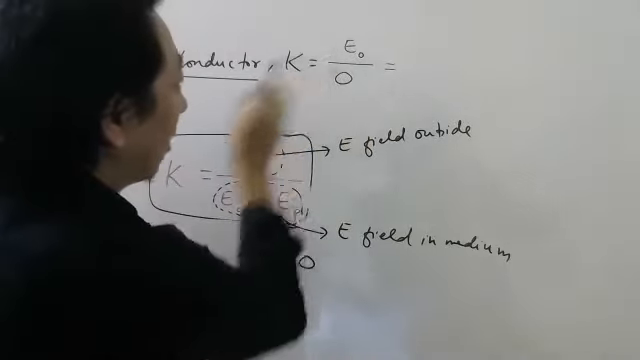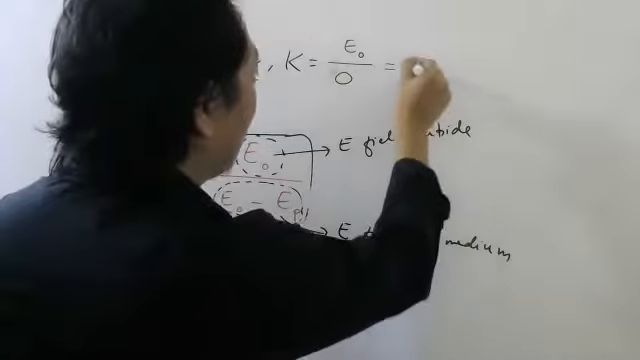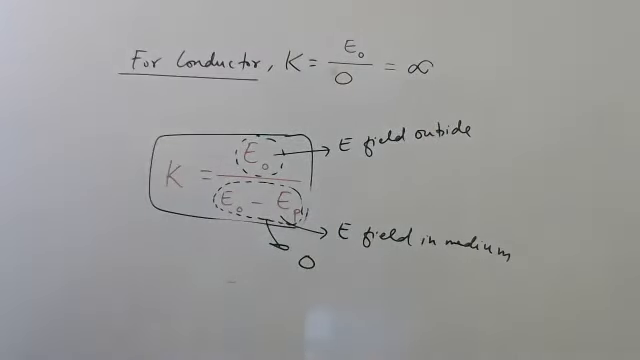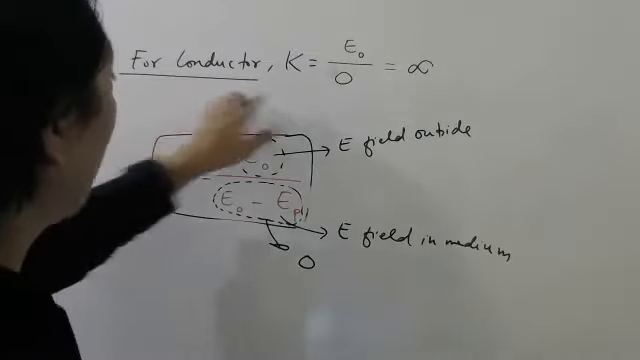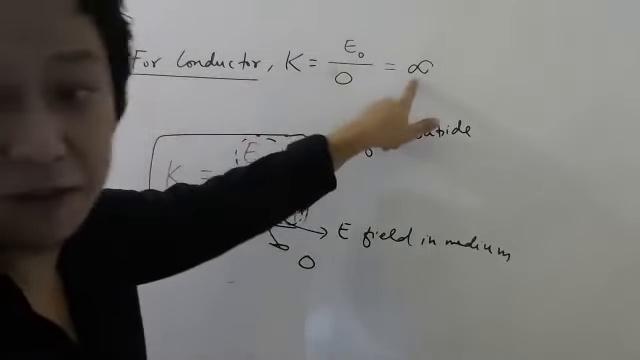So this is E naught. So E naught by 0 will be what? Infinity. Okay, students. So what is dielectric constant for a conductor? Infinite.